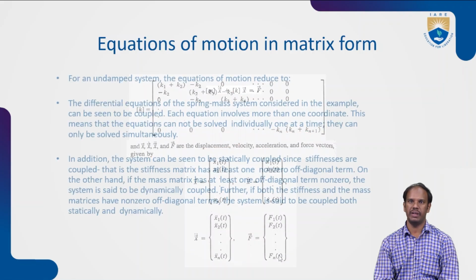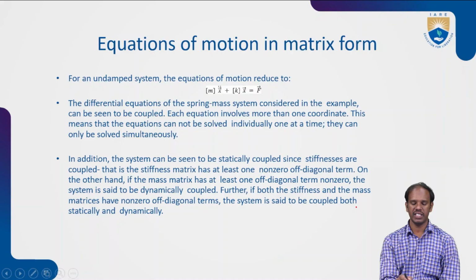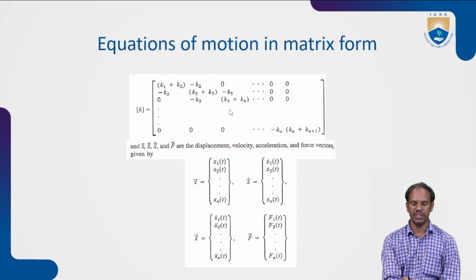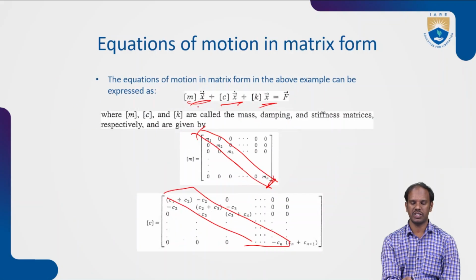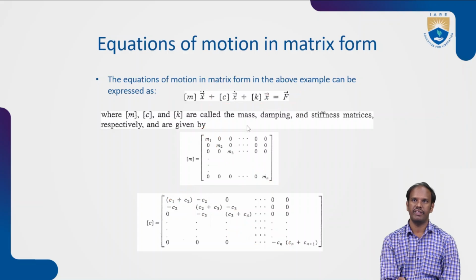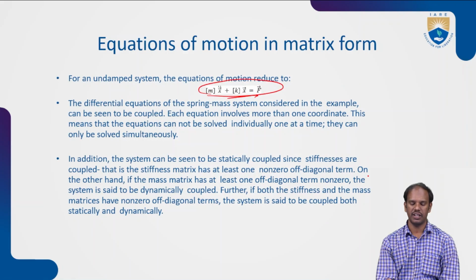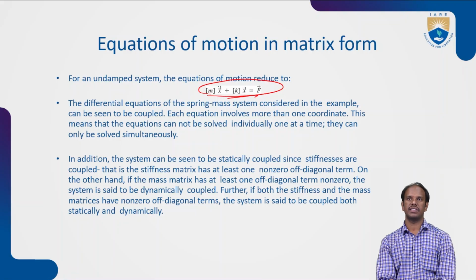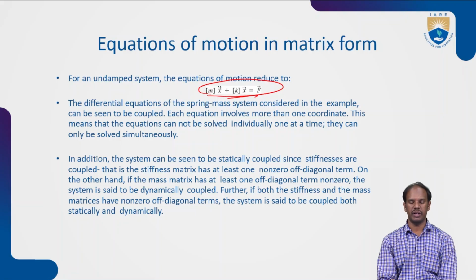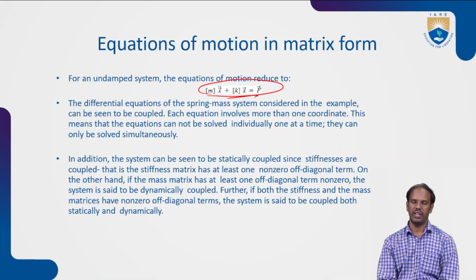Now we simply formulate the equation from the previous one: M times x double dot, plus K times x bar, equals F naught, F bar. C is simply taken outside because there is only a small displacement, so it is not neglected.